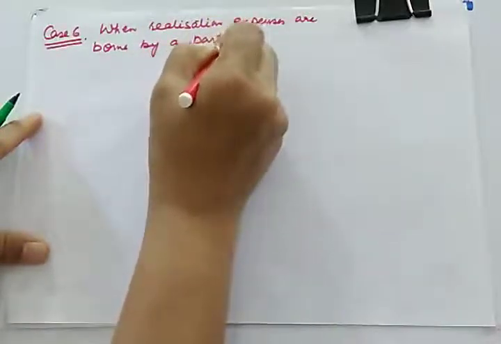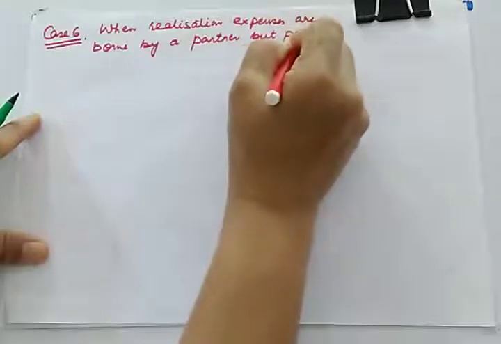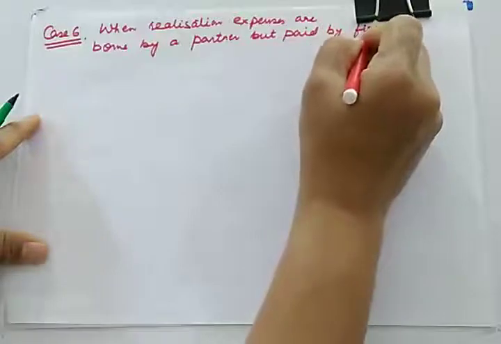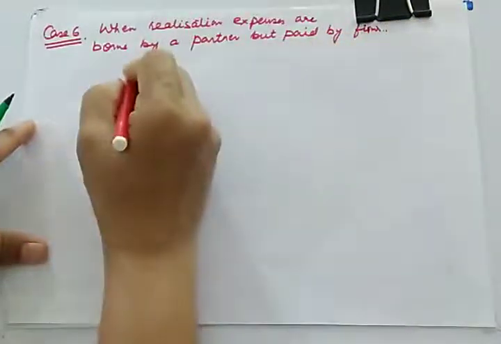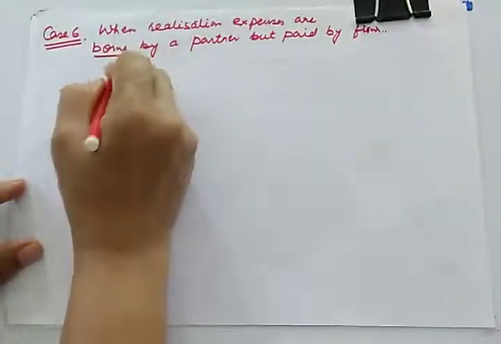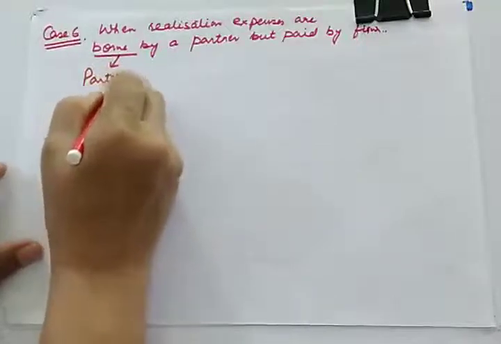So what is there in case 6? When realization expenses are borne by a partner but paid by the firm. So what will happen in this case? Borne by the partner, paid by the firm. In that case, expenses are borne by a partner. Borne by a partner means partner's capital account will be debited.